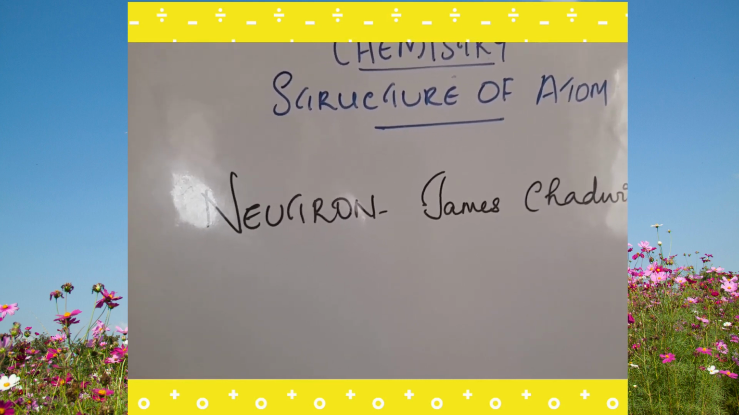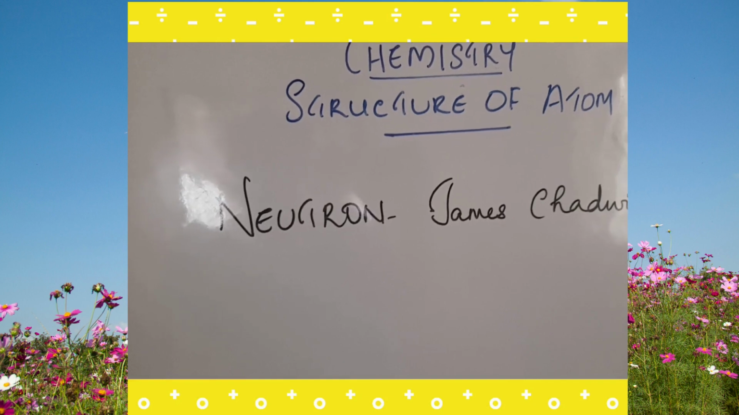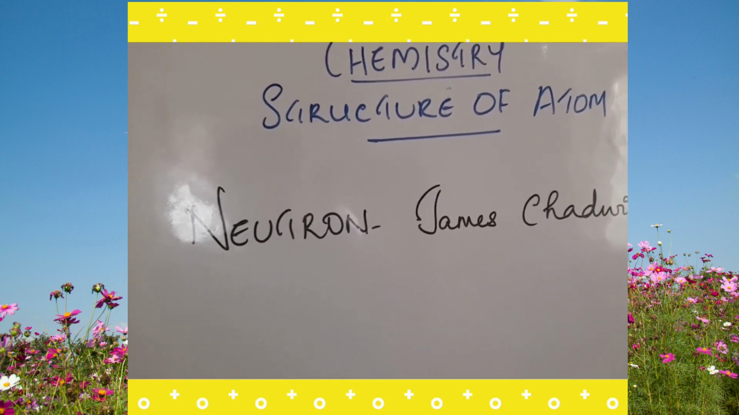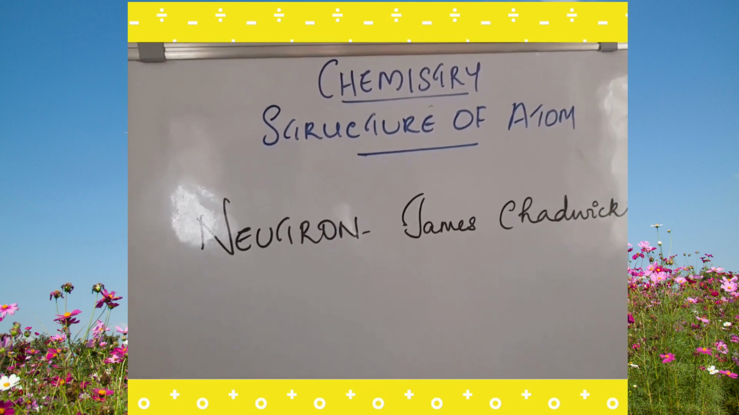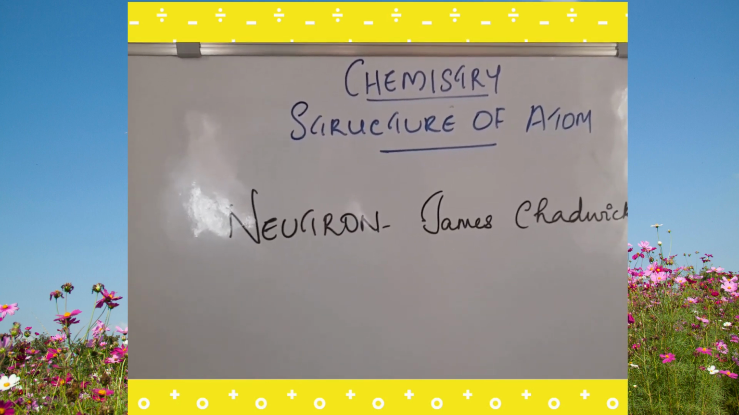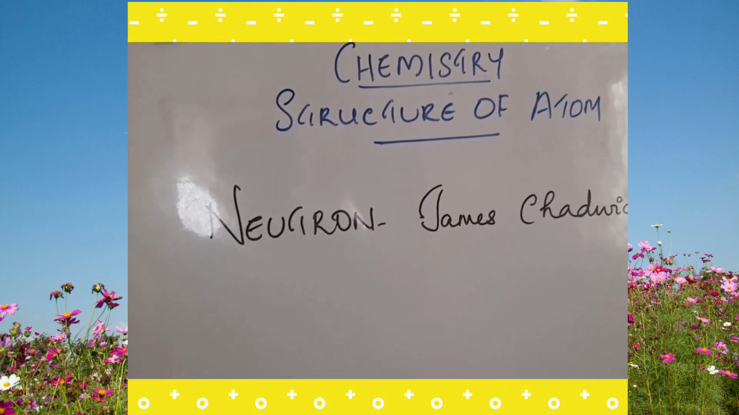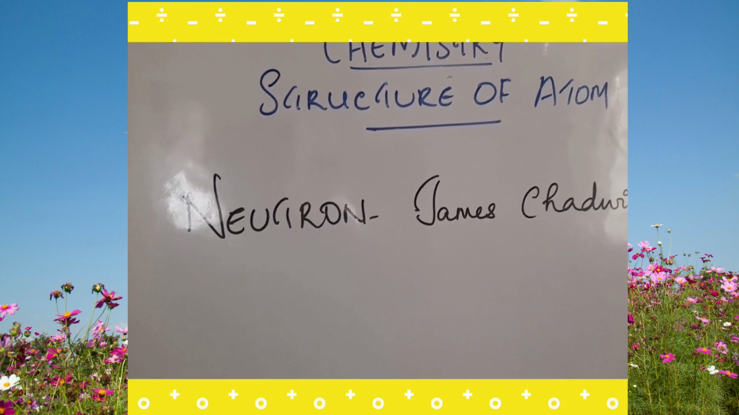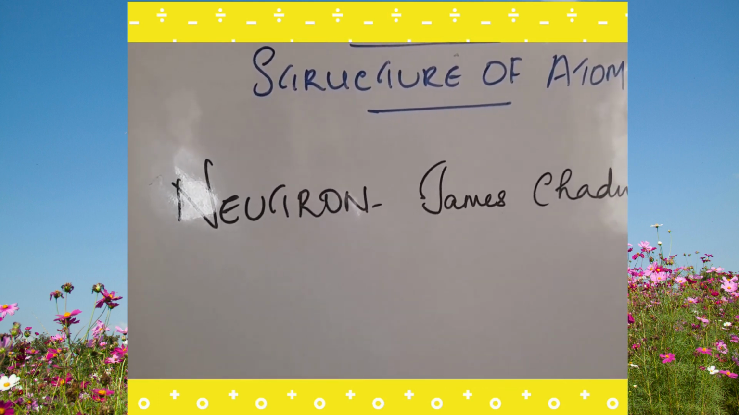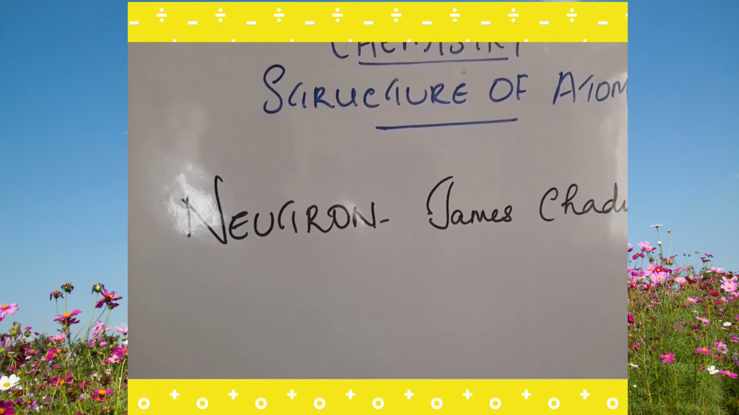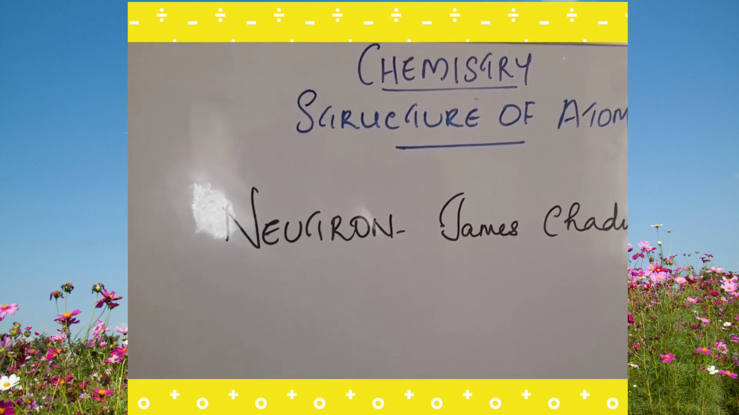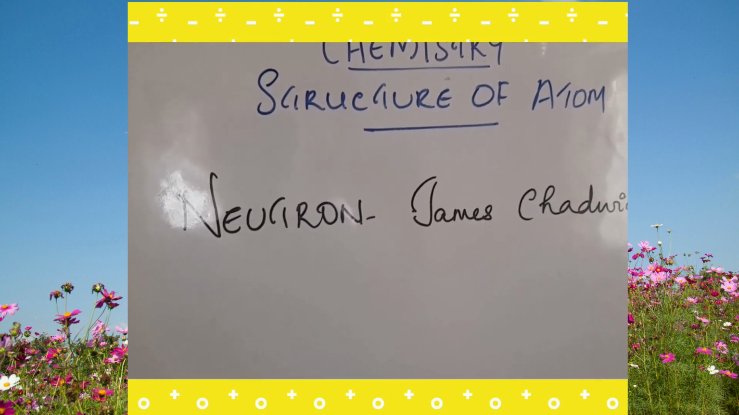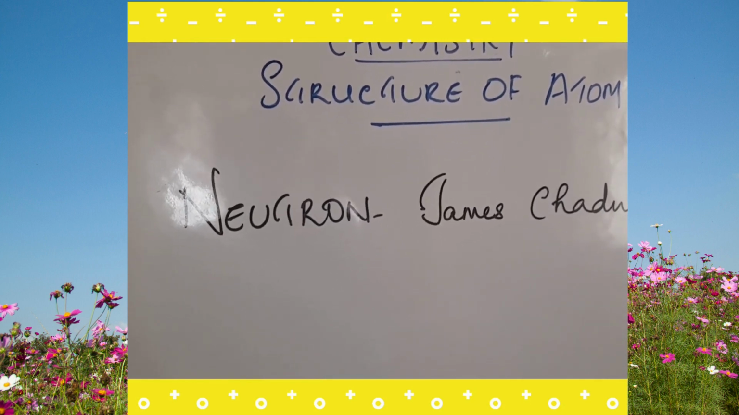As you all know, the entire mass of an atom is concentrated where? In the nucleus. The total mass of the atom is concentrated in the nucleus because the particles that possess mass, protons and neutrons, are in the nucleus. So he also found that inside the nucleus, you can see the protons and neutrons together.